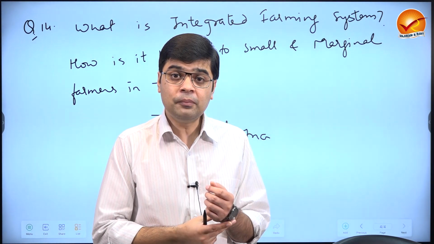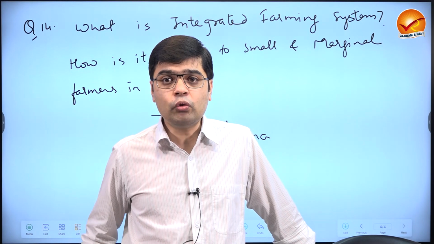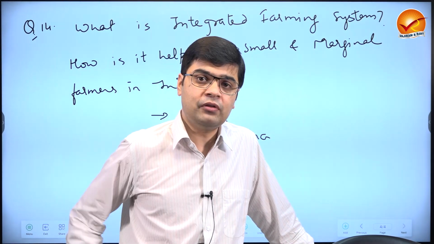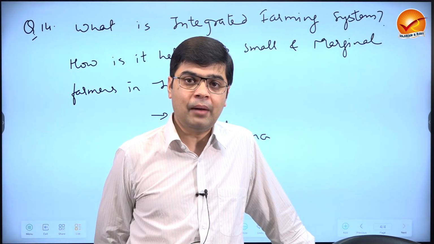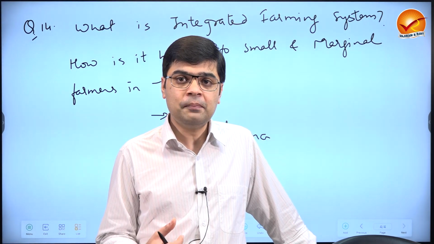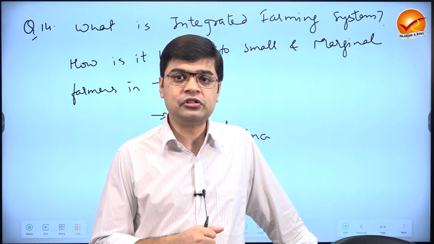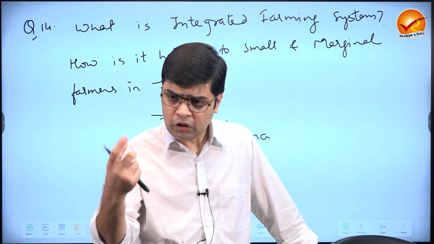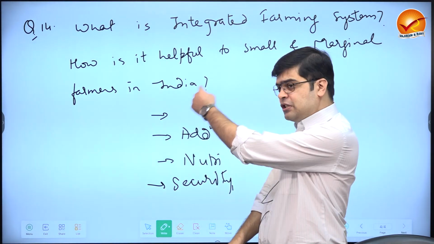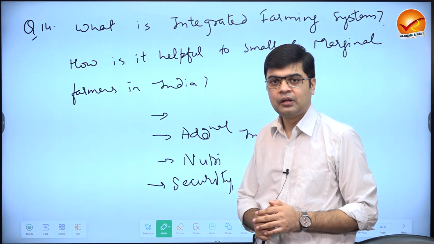Fourth, very important is that non-crop options are going to help the women folk as well. You can link it with women empowerment as well. A good amount of milk that is collected, that is given to the dairies, is collected and given by the women. So this will give the women financial independence. So you can first highlight the problems, then how these problems can be solved by the integrated farming system.